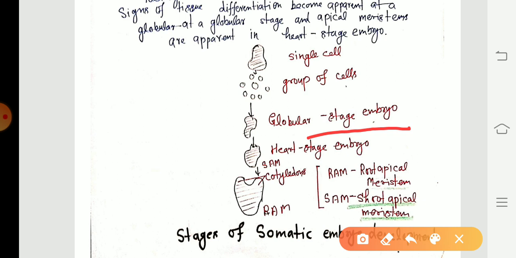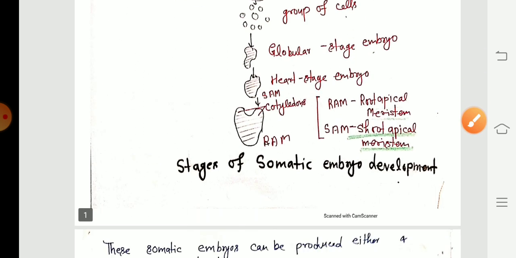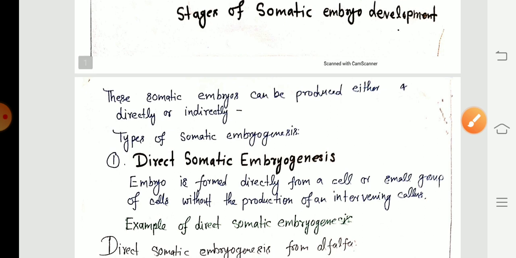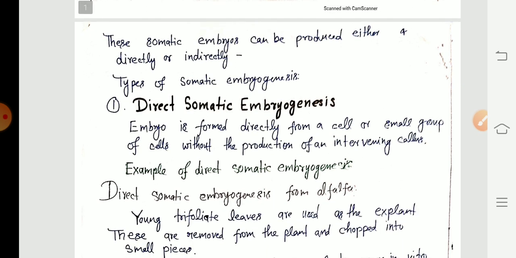And further development results in the heart stage embryo and the torpedo stage embryo. So we can say from this torpedo stage embryo, plant can be regenerated. So we can say this development process of somatic embryo is similar to the development process of zygotic embryos. So next, I'll discuss about the types of somatic embryogenesis.